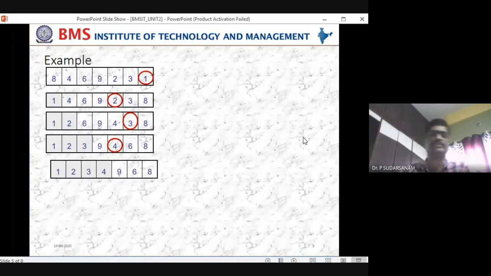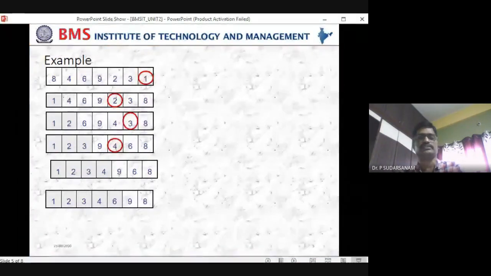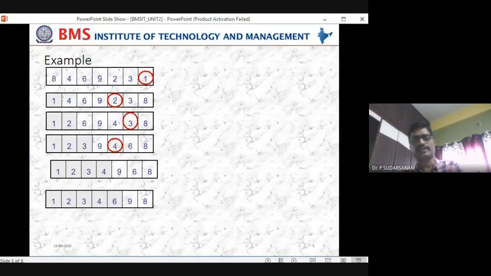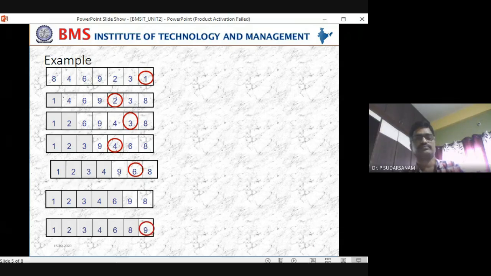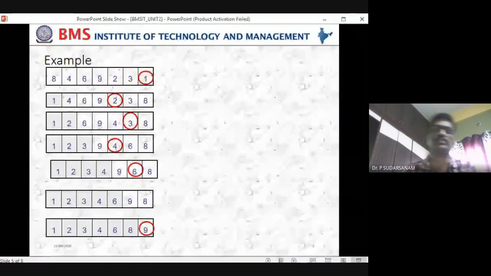Now 9 is the minimum element you are assuming, and 6 and 8 will be compared. Now 6 is the smallest element. So 6 and 9 should be swapped. Next 9 will be the minimum element, and the remaining elements are 9, 8. So 8 and 9 will be swapped. Finally, you got 1, 2, 3, 4, 5, 6, 8 and 9. That is what will be happening.